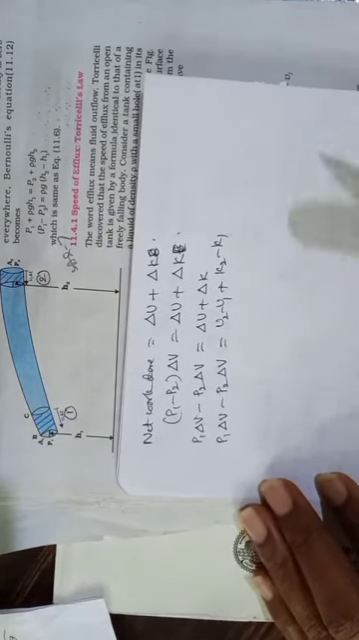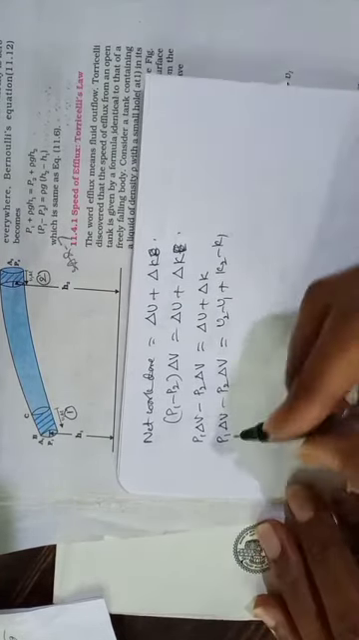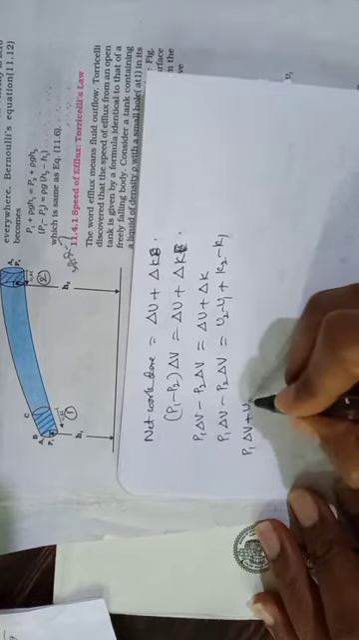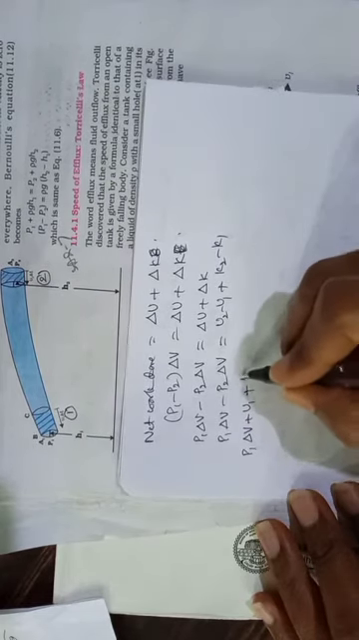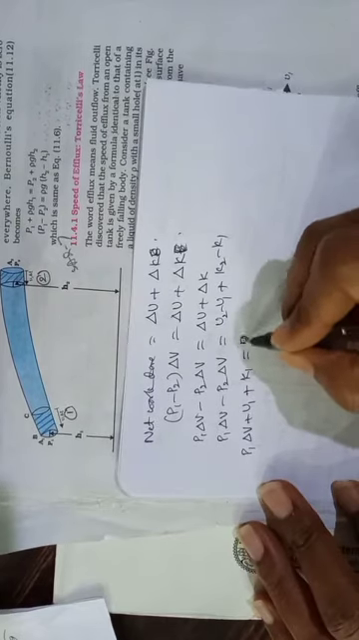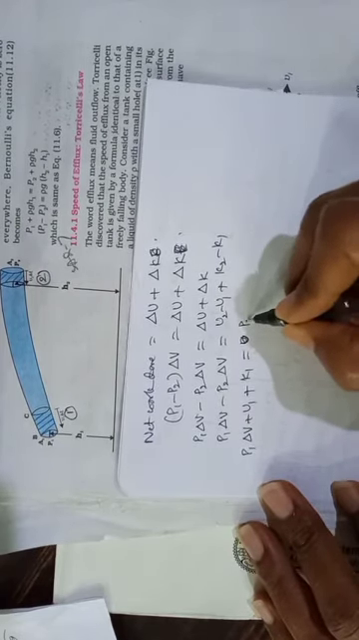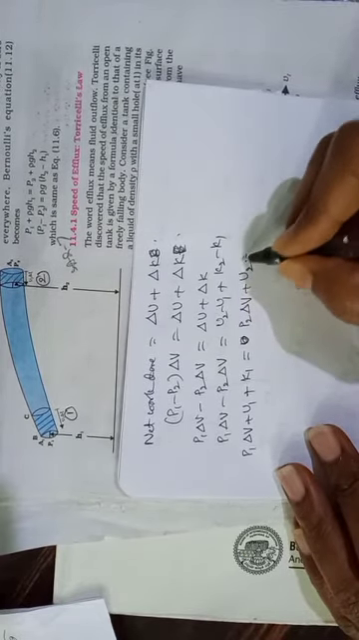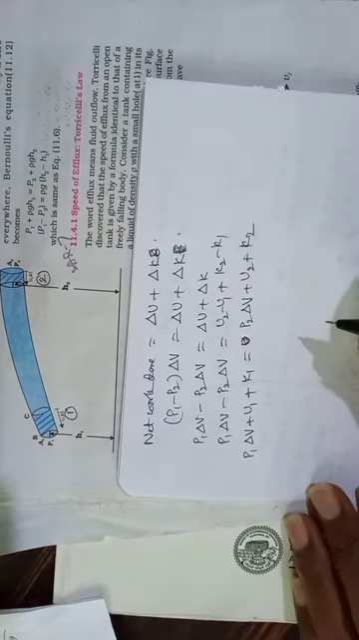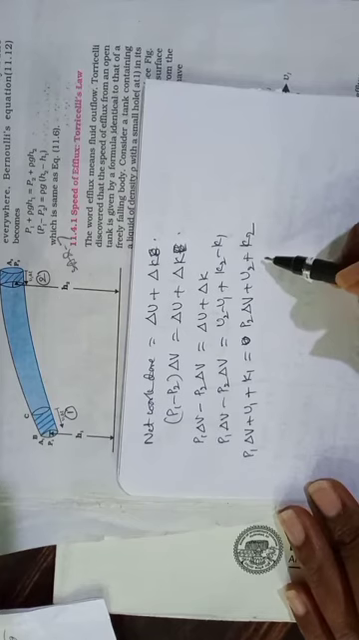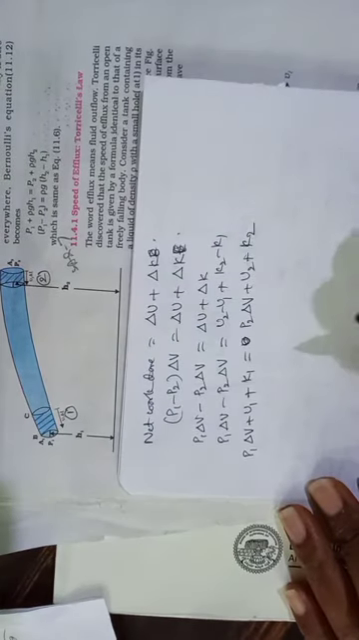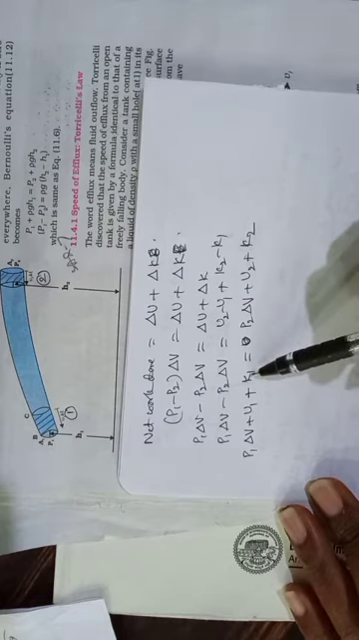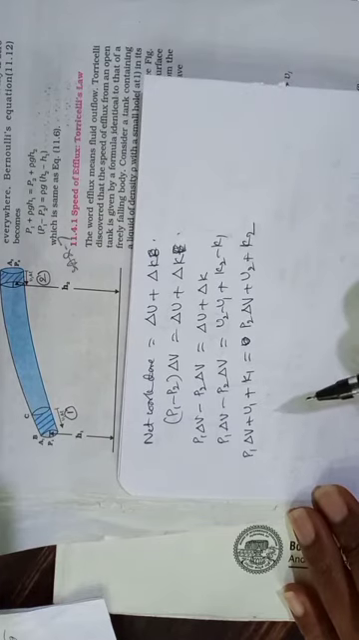Now let us move the terms with suffix 1 to the left hand side. P1 delta V, here minus U1 becomes plus U1, minus K1 becomes plus K1, and P2 taken to this side gives minus P2 delta V, and afterwards U2 and K2. Now this equation clearly tells you that our fluid is having three types of energies: potential energy, kinetic energy and energy due to pressure.